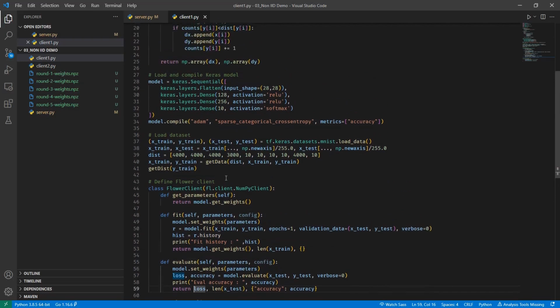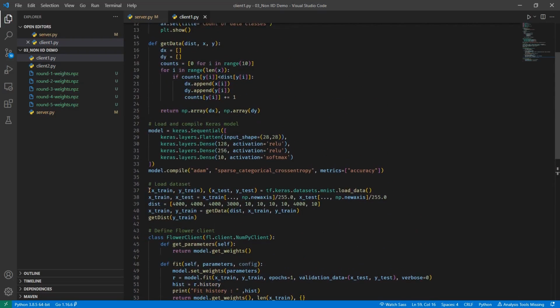Now I'll take you through this part. This is an important part. So what this part is going to do is, we see the distribution here, right? So this distribution array controls what kind of data from MNIST are we going to take in for training. So here you can see xtrain, ytrain, xtest, ytest is basically the entire MNIST data set.